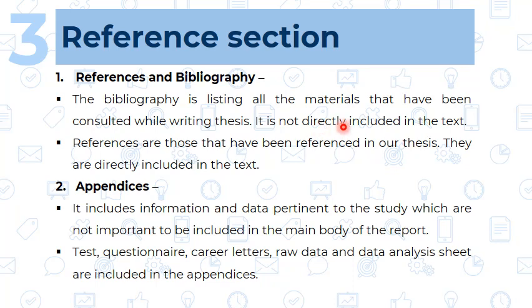Suppose we have given the questionnaire to 200 people. We are not going to attach all 200 questionnaires. We are going to attach just a sample copy of it. That is the meaning of appendices. So the test, questionnaire, career letters, raw data and the data analysis sheets are included in the appendices. So this is all about the reference section, that is references and bibliography, and second is the appendices.